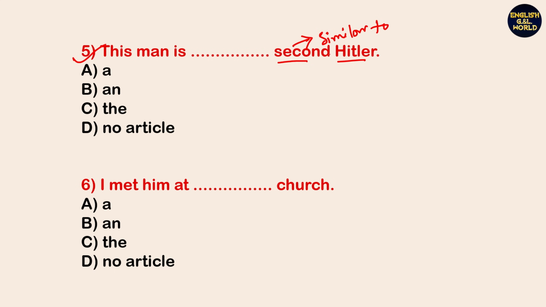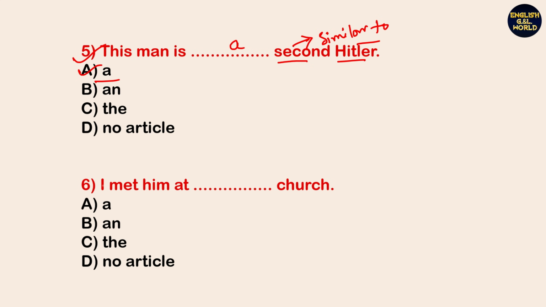Similar to Hitler, you can say Ram is similar to Rabindranath, Ram is similar to Subhash Chandra Bose, Ram is similar to M.K. Gandhi, Mahatma Gandhi. So in this case we have to use option A. So this man is a second Hitler.